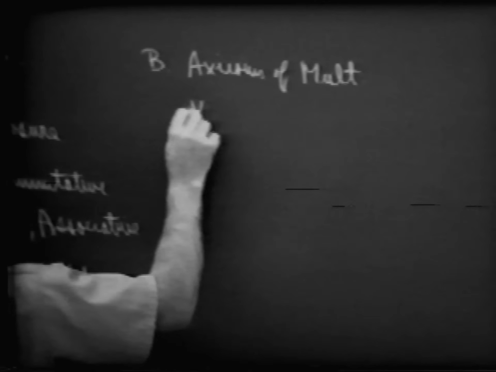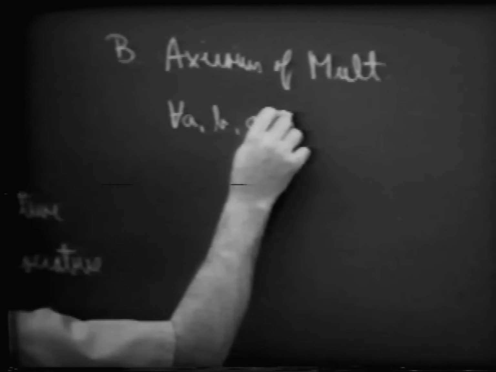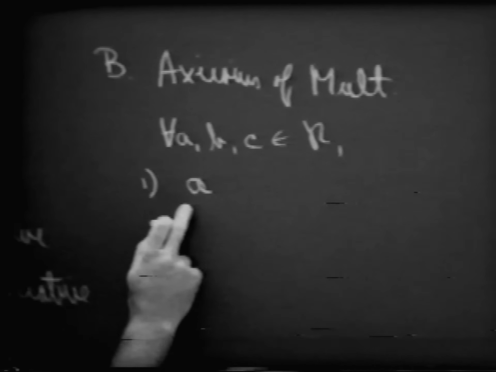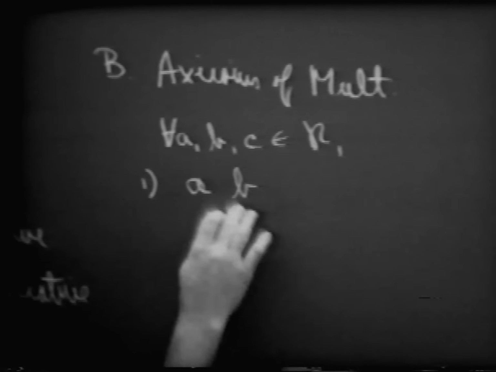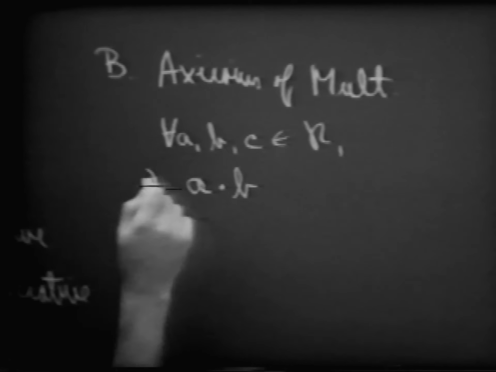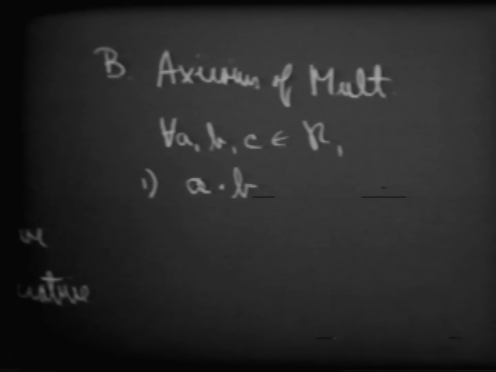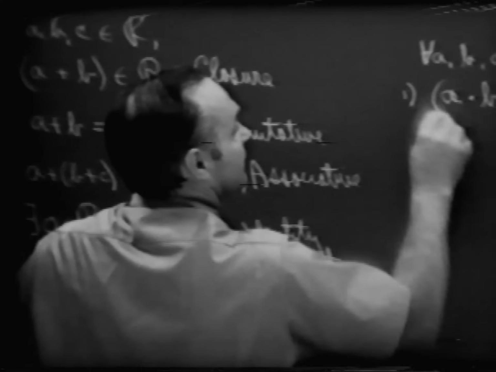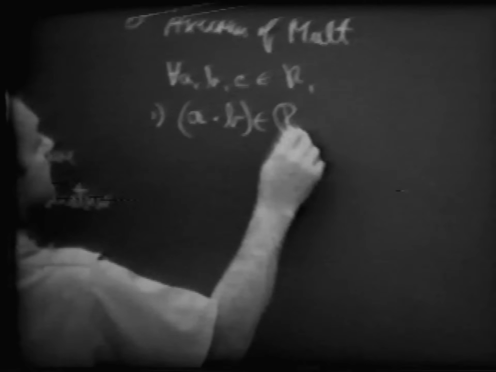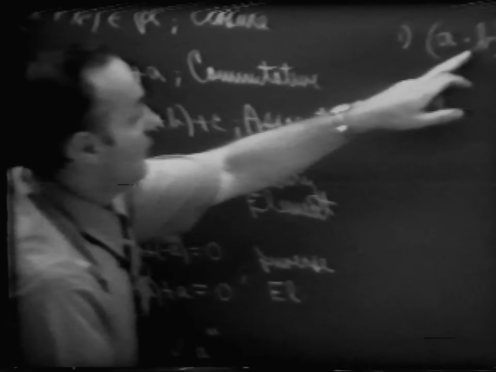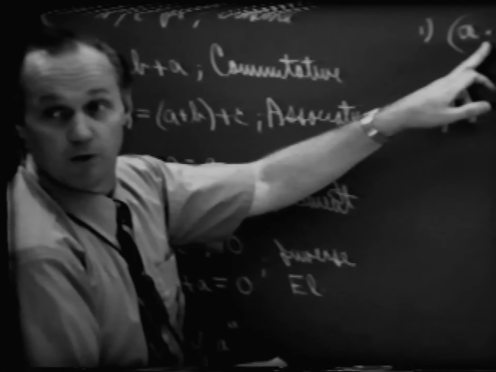Again, for every A and B and C belonging to the set of real numbers, if I have some real number A and another real number B, and I multiply them, what we insist on having is a unique number. It's still what kind of a number? It's still a real number. This then belongs to the set of real numbers. And let me not have to write the word closure again. We know that this is our property of closure with respect to the operation of multiplication.